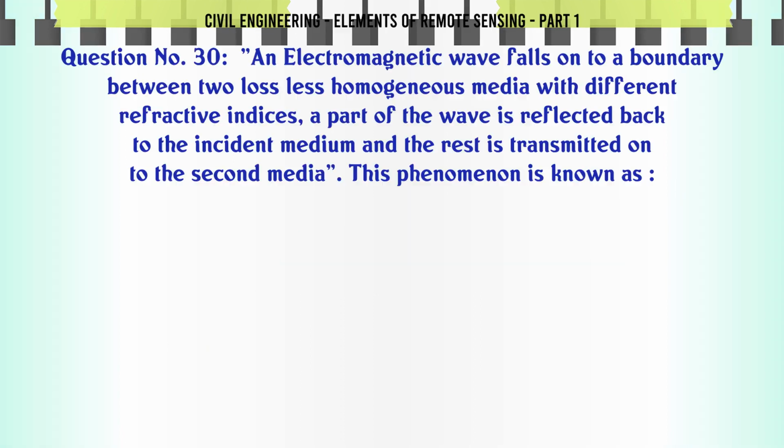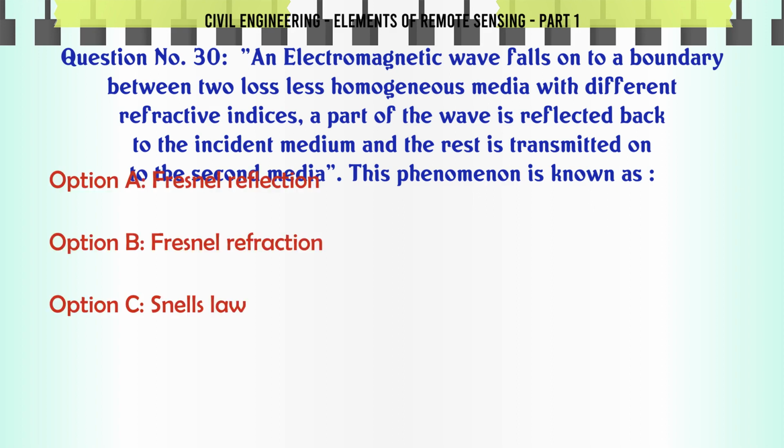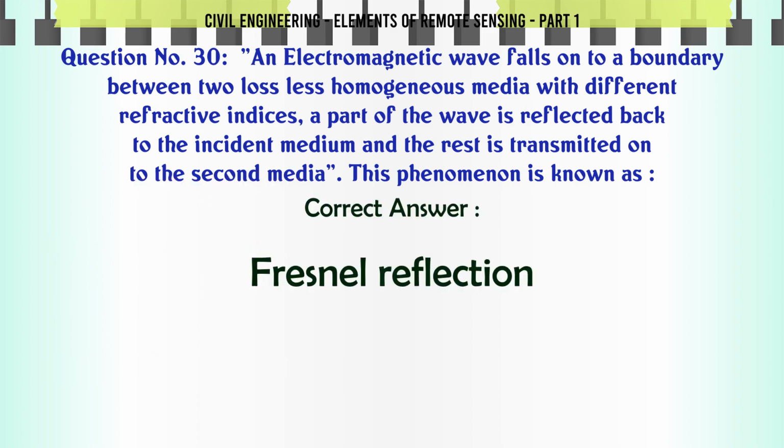An electromagnetic wave falls onto a boundary between two lossless homogeneous media with different refractive indices. A part of the wave is reflected back to the incident medium and the rest is transmitted onto the second medium. This phenomenon is known as: A. Fresnel reflection. B. Fresnel refraction. C. Snell's law. D. None of these. The correct answer is Fresnel reflection.